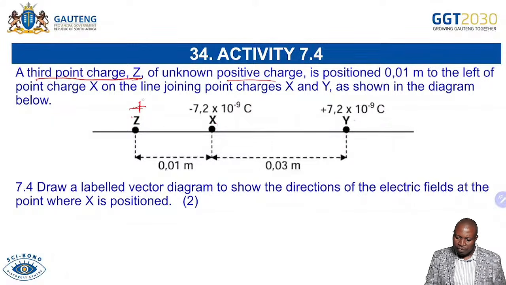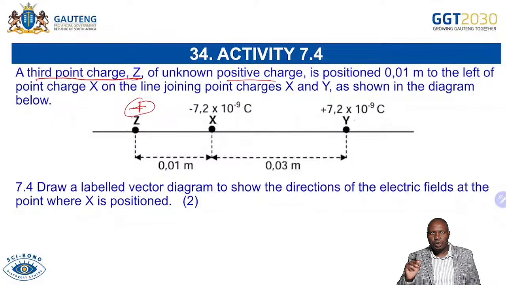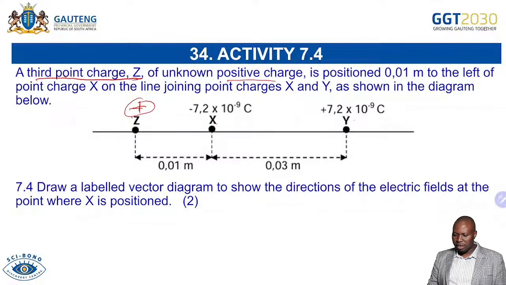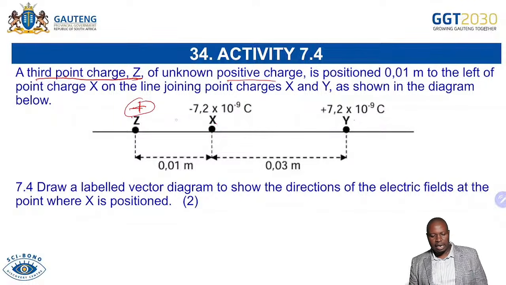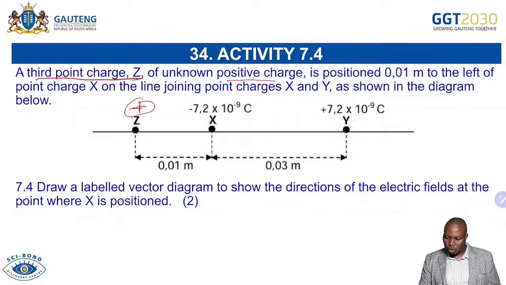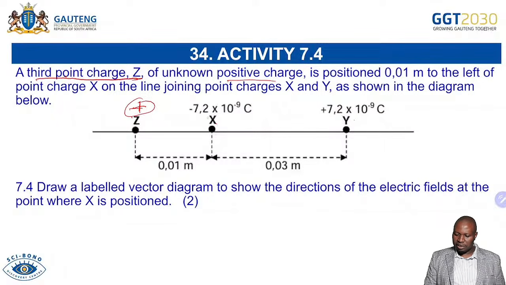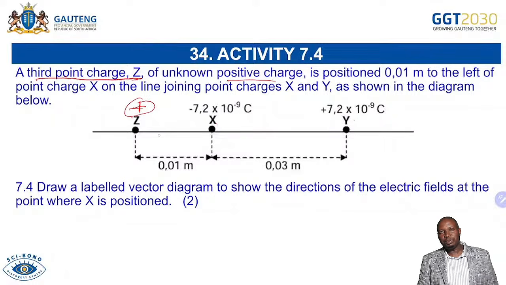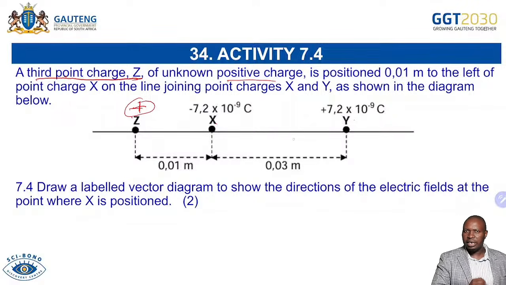That is the most important information because it's going to check how it relates to other charges, because this one is a positive charge. And you know that positive and negative attract, negative and negative repel. So you are able to see that, okay, this one is positive towards negative, it is attracted. So you can see that Y must move towards X. And Z must move because it's positive. Remember, I told you that the arrows are always towards the negative.